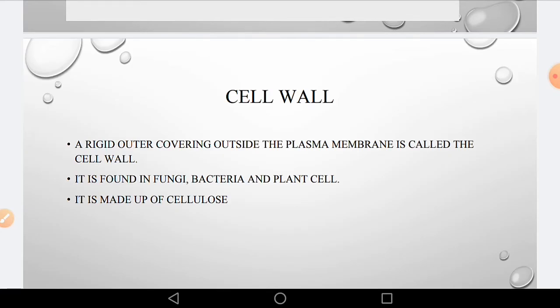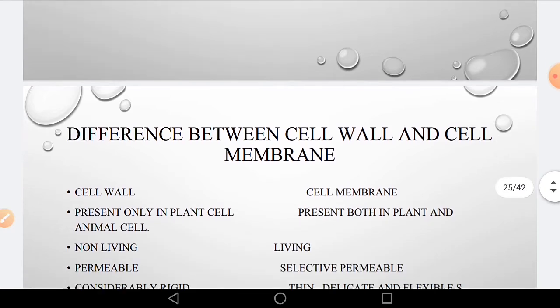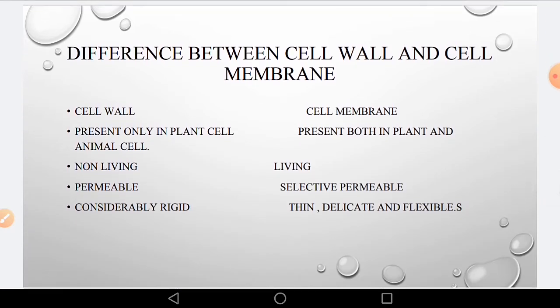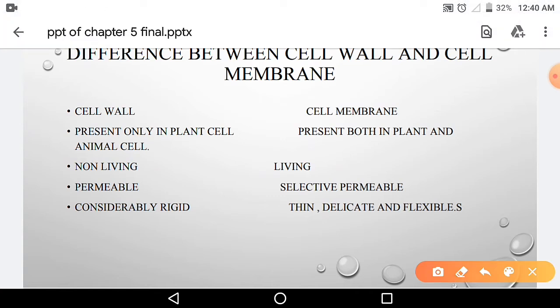How is the cell wall? It is a rigid outer covering outside the plasma membrane. It is found in fungi, bacteria, and plant cell. It is made up of cellulose. Now let us learn the difference between cell wall and cell membrane. Cell membrane is the plasma membrane. Cell wall is present in plant cell only. Cell membrane is present in both plant and animal cell.